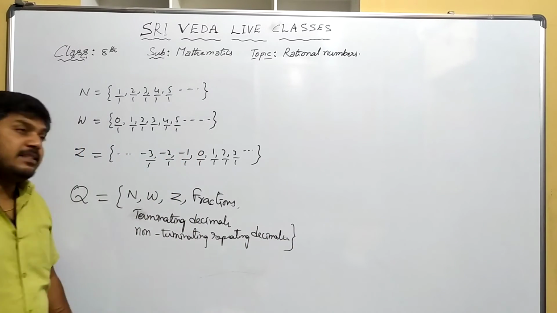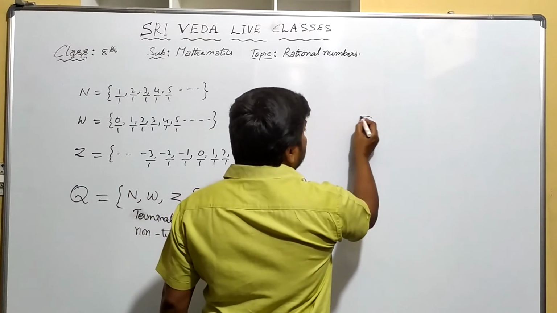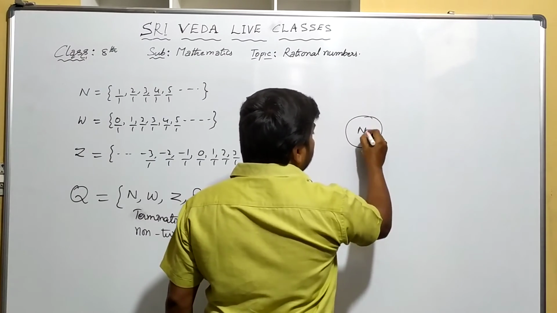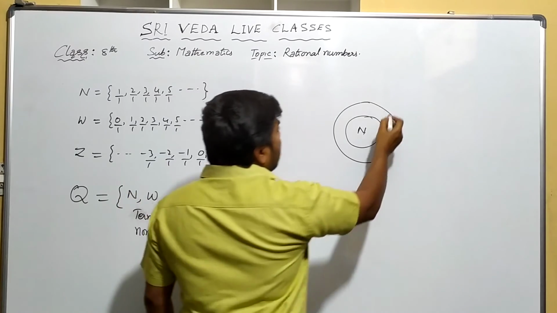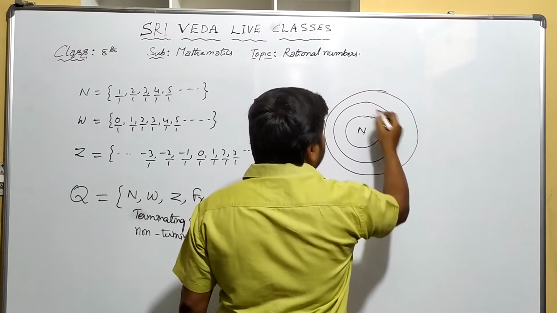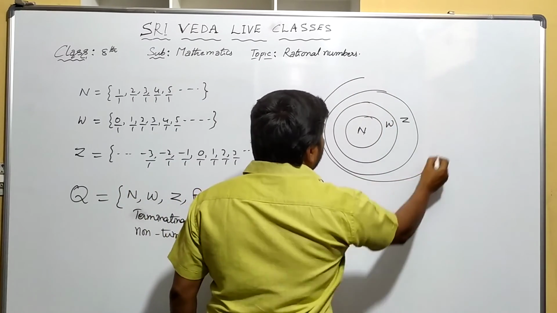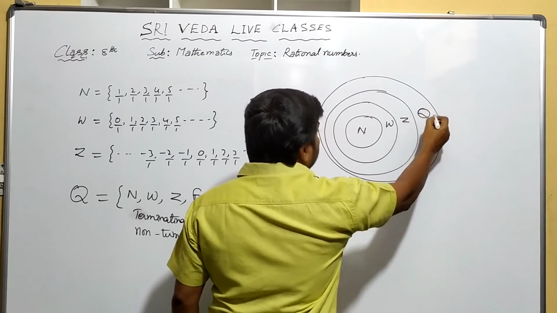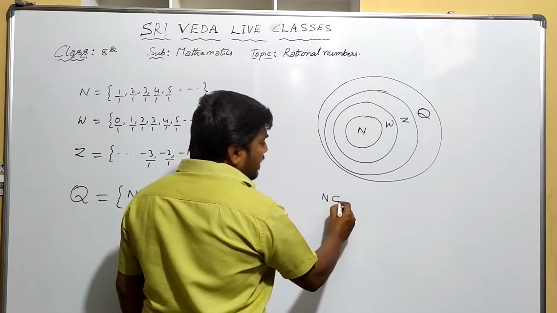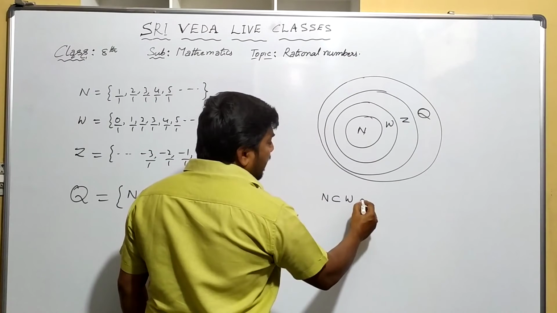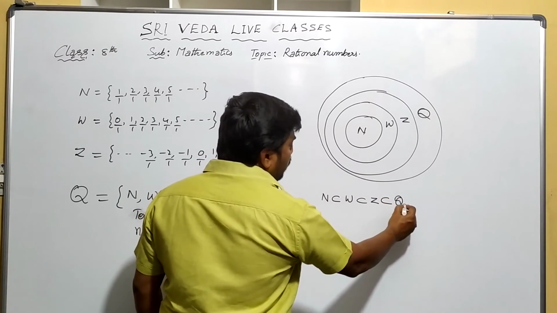All these together are called rational numbers. The natural numbers are the smallest set, and compared to them whole numbers are bigger, and integers and rational numbers are bigger still. So we can write N is a subset of W, W is a subset of Z, and Z is a subset of Q.